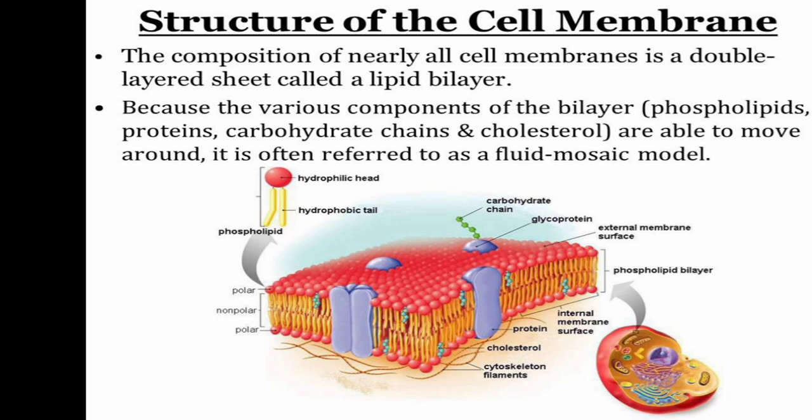Because it allows selective particles to pass through this membrane, so we call it the semi-permeable membrane, and also the fluid mosaic model or structure. Why? Because the various components of the bilayer, like phospholipids, proteins, carbohydrates and cholesterol, are able to move around in this particular cell. So we call it a fluid-like structure or fluid mosaic model.